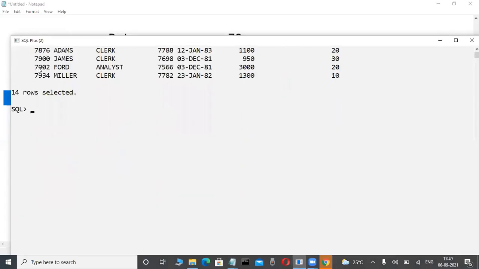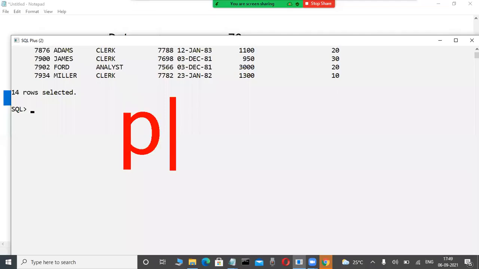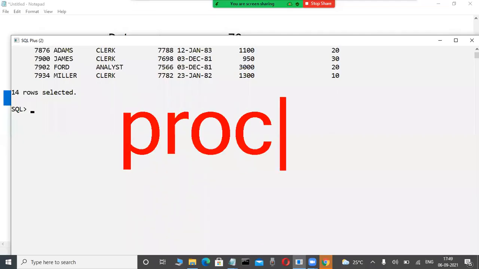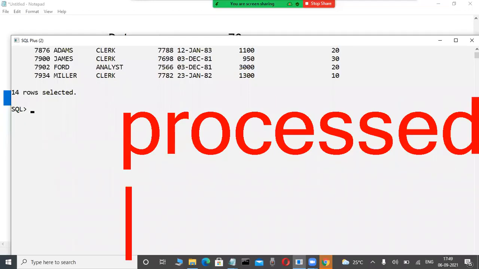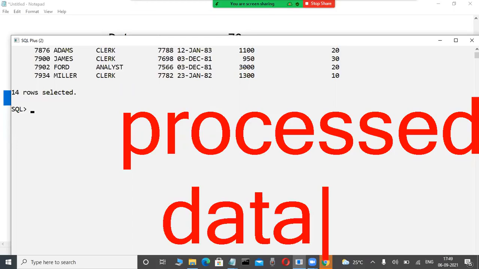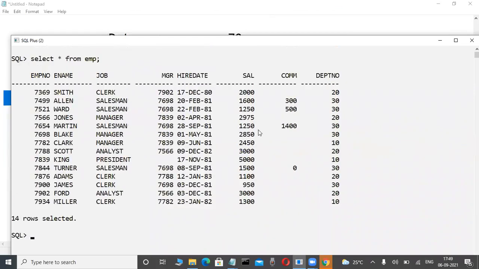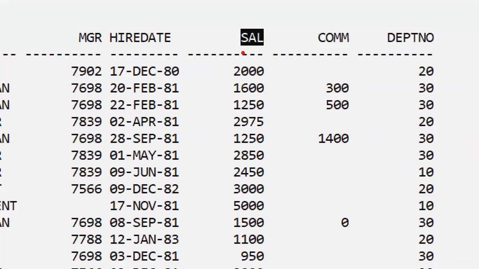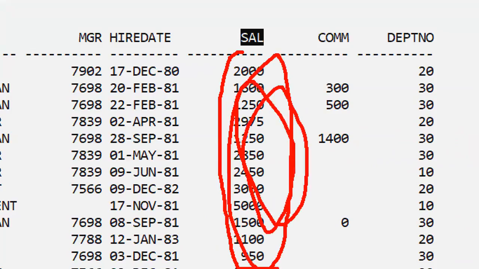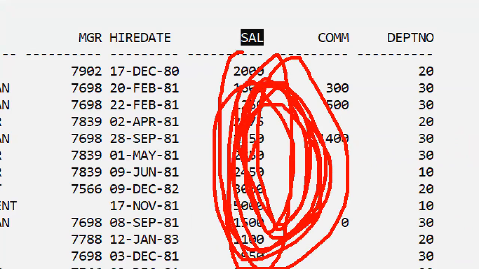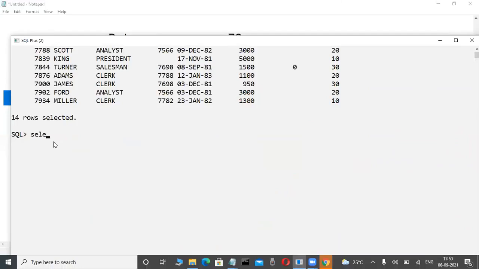In Informatica projects, data warehousing projects, database projects, and in the future data science projects and Hadoop projects, they tell you that information is nothing but processed data. That is also the original meaning. Really, okay, fine. But today I'm not talking about processed data. What is processed data? Summarized data. Suppose there is a salary column. I want the total salary, the average salary, the maximum salary. Those things mean I'm processing some data. That is what I want as information.